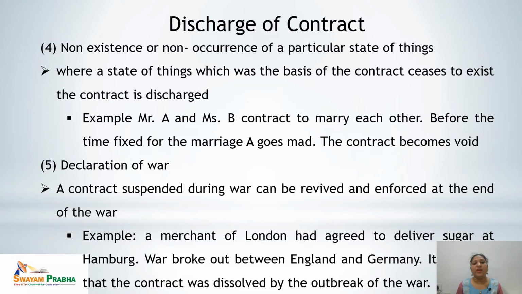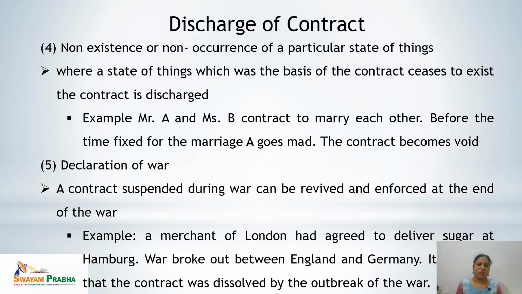That means non-existence or non-occurrence of a particular state of thing is not available till the date of performance, as A goes mad. So it affects the validity of the contract, and the contract becomes void, and it further leads to discharge of contract.